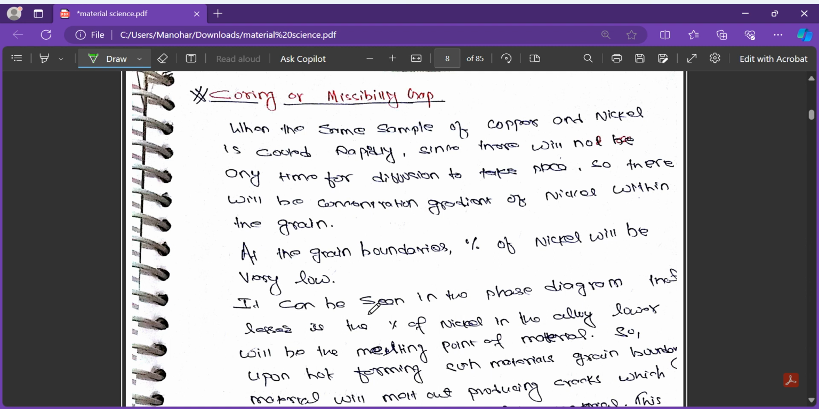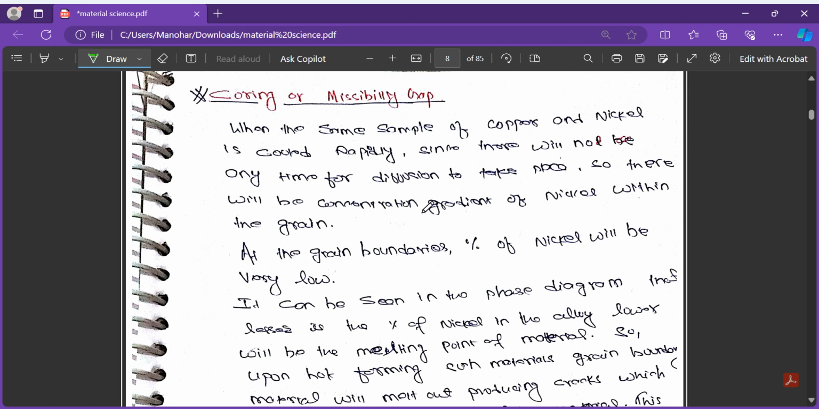There is another term which you call coring or miscibility gap. What is coring or miscibility gap? When the same sample of copper and nickel is cooled rapidly, since there will not be any time for diffusion to take place, because when the copper and nickel is cooled very rapidly, there is no time for diffusion.